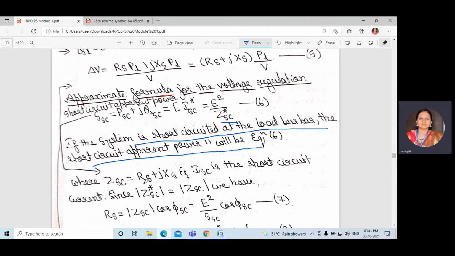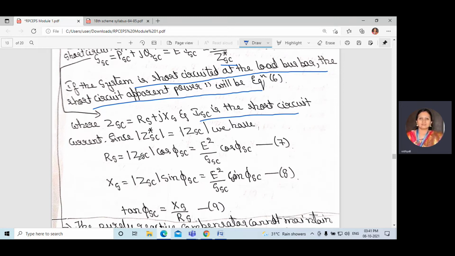What is ZSC? RS plus jXS. ISC is the short circuit current. RS is equal to ZSC cos phi SC, that is E square divided by SSC times cos phi SC. XS is equal to ZSC sin phi SC, that is E square divided by SSC times sin phi SC.